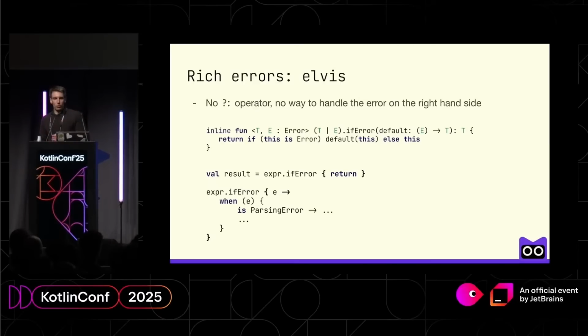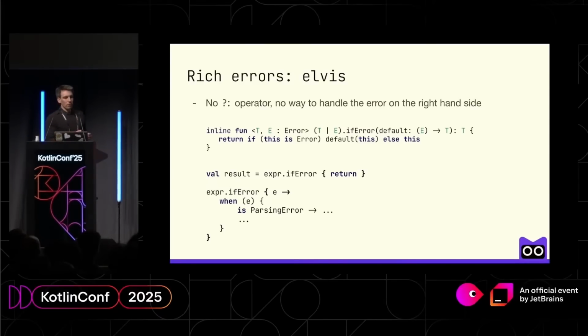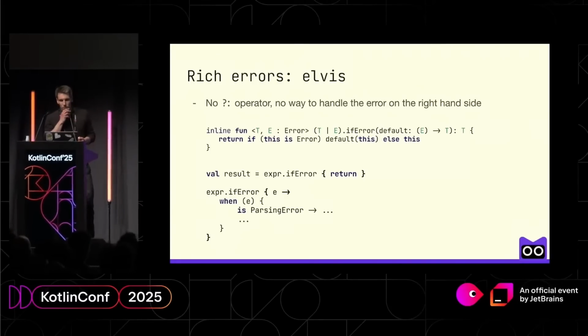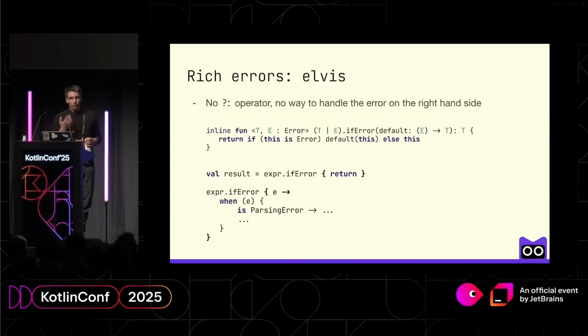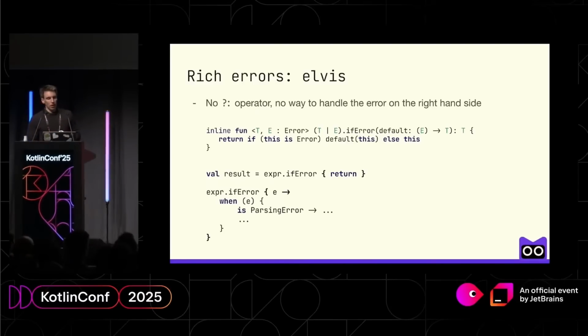And what does it mean? So that means that if I have an expression that is of the type T or error, I can invoke this function and make a non-local return. Because it's an inline function, that's fine. But also if I want to actually get full information about errors, I can take this E that is in my lambda and then process it and again get all the exhaustive information about the potential errors. So we get nice things from both of the worlds.